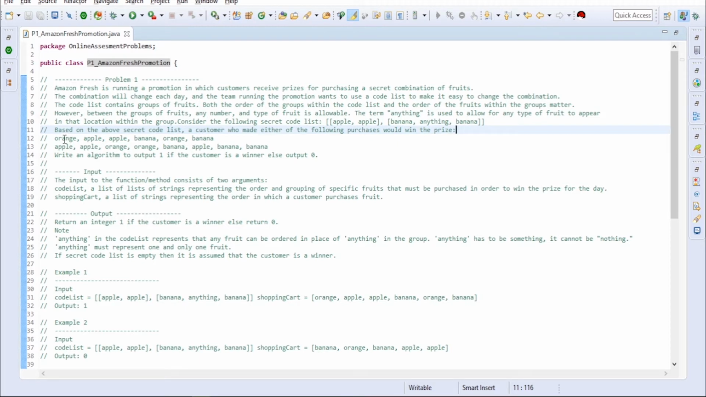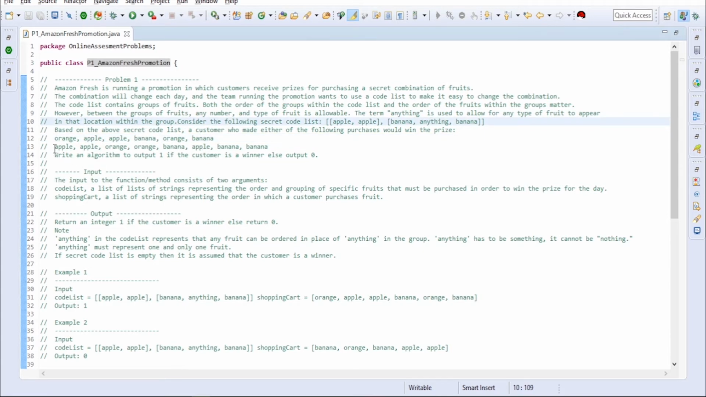In that, the first person bought orange, apple, banana, orange, banana. So when we check with the code list, apple is there. Next, banana, anything, banana is there. Here banana, orange, banana is there. So when the term anything comes, it can be any fruit. Here banana is coming, and anything means orange is coming, then banana is coming.